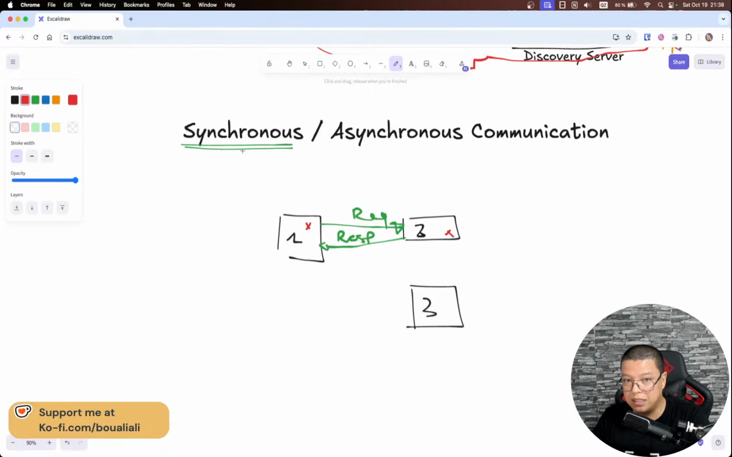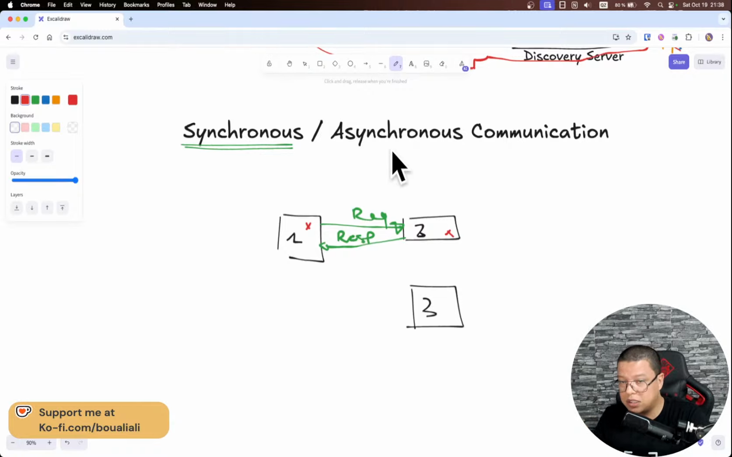This is what we mean by synchronous communication. I send a request and I need a response. It's like picking up the phone and calling someone because you need to inform him about something, so you need a response from that person. You ask him a question, for example, and you are waiting for a response. So this is synchronous communication.